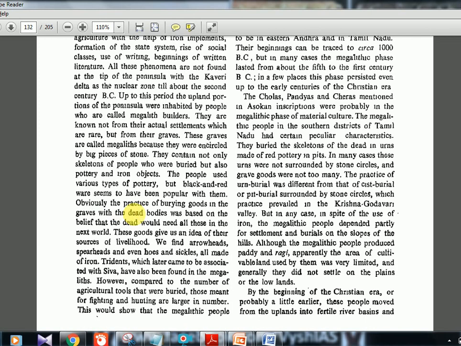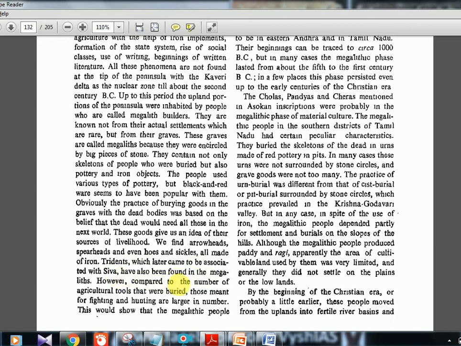Obviously, the practice of burying goods with the dead bodies was based on the belief that the dead would need all of them in the next world. So they thought there is a next life, an afterlife, and then they will need things. That is why along with the dead bodies all this pottery and these things were left. These goods gave us an idea of their source of livelihood. We find arrowheads, spearheads, and even hoes and sickles, all made of iron. So iron implements are very important. Tridents, the Trishul kind of thing, later associated with Shiva, have also been found in the megaliths.